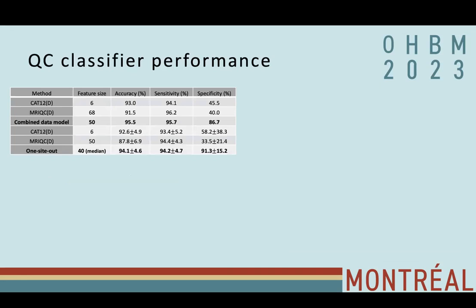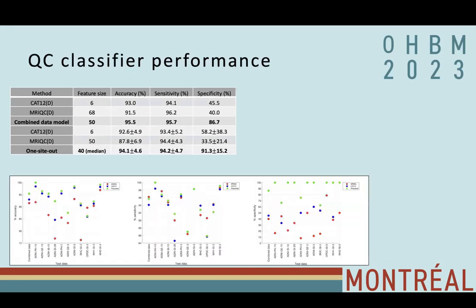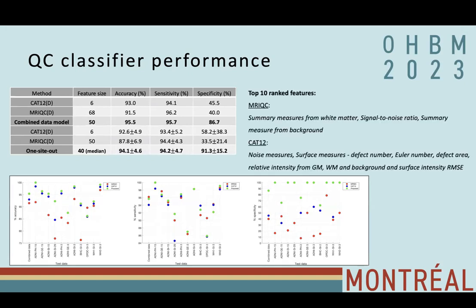So let's have a look at the classification performance. What we found was combined data model outperformed CAT12 and MRI-QC ratings. Also, average performance of one site out models was significantly higher than CAT12 and MRI-QC. So you can also see the specificity of our models is quite higher than CAT12 and MRI-QC.